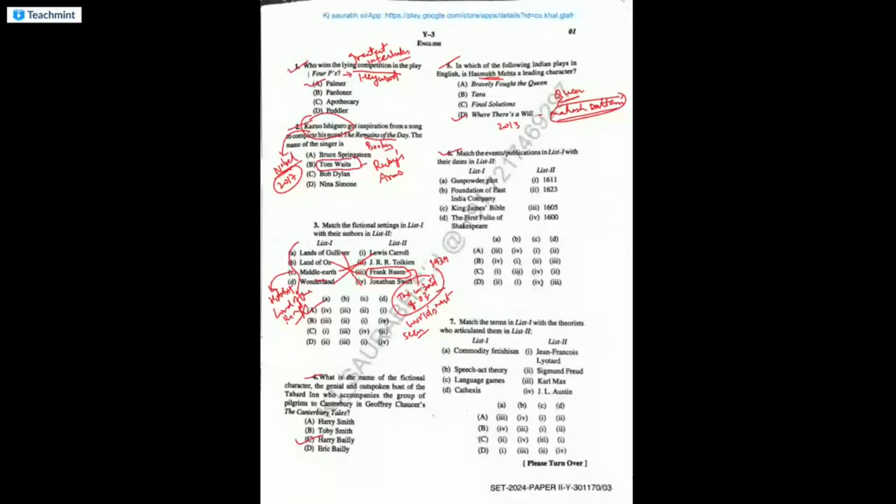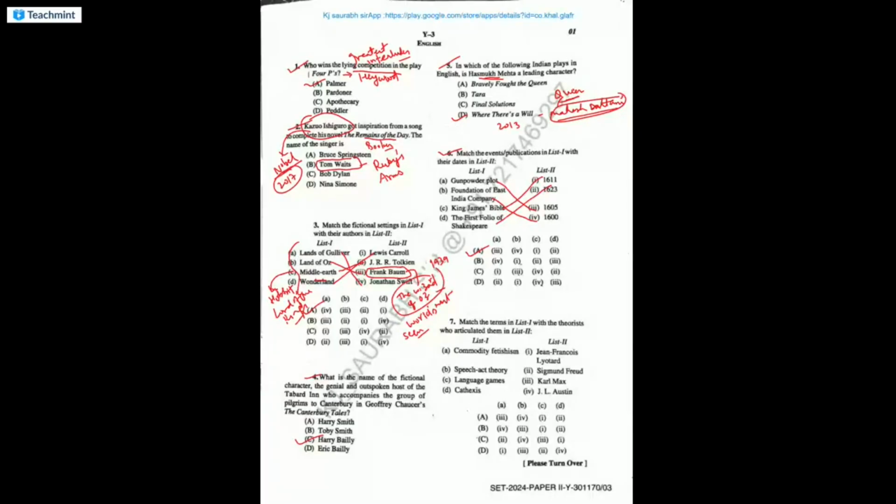Then Match the Events, it's also a very important question. Gunpowder plot happened in 1605, and then foundation of East India Company, of course, happened in 1600. King James Bible 1611, first folio 1623.